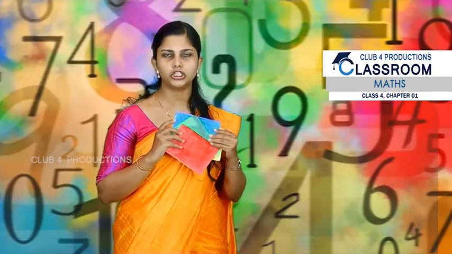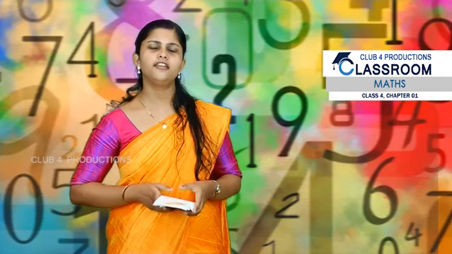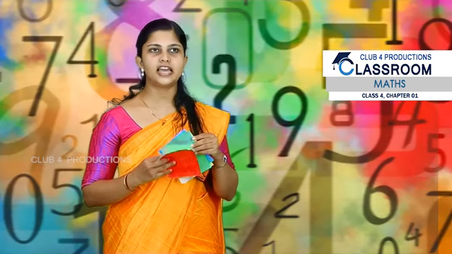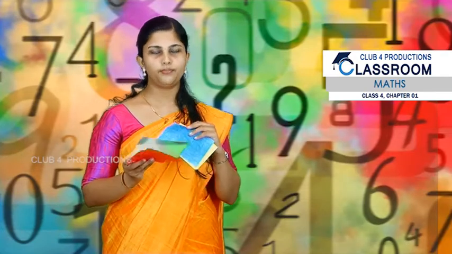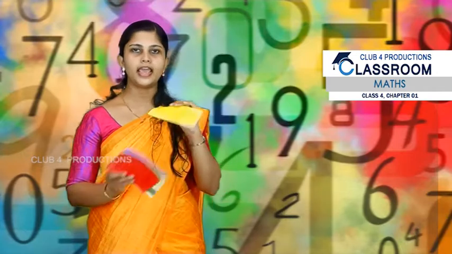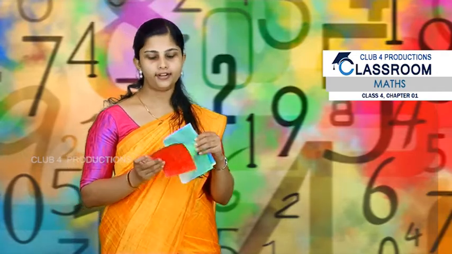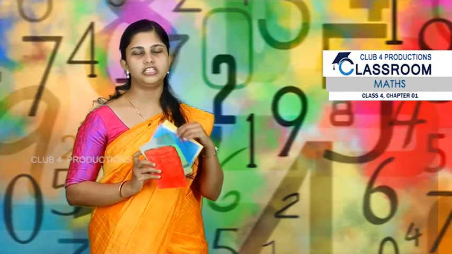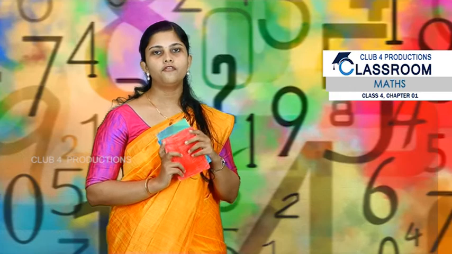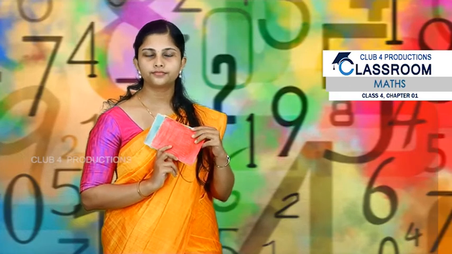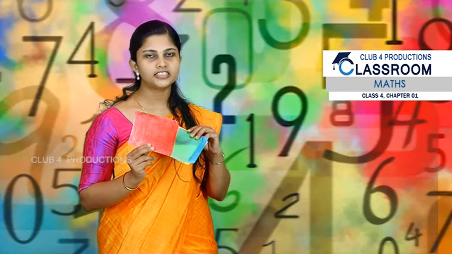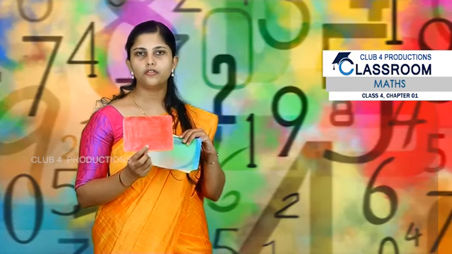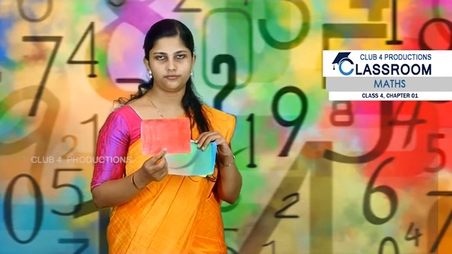So how many points will I get? Can anyone say? So red is having 1000 points, green is having 100 points, blue is having 10 and yellow is having 1 point. So I have taken red and green 3 each and blue and yellow 1 each. So what is the total points I am getting? Yes. So 3 cards I have taken. 1 card is getting 1000 points. So for all the 3 cards I will get 3000 points.